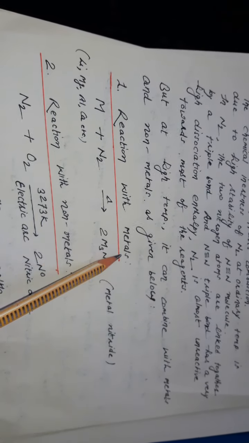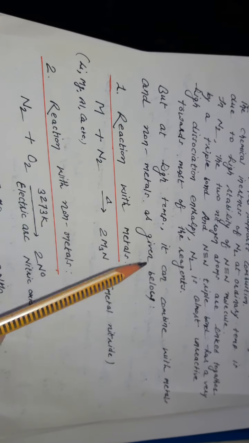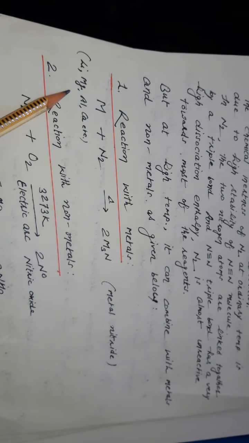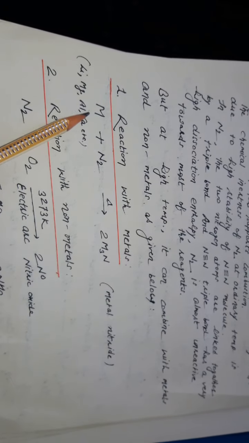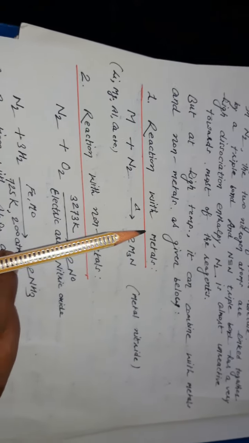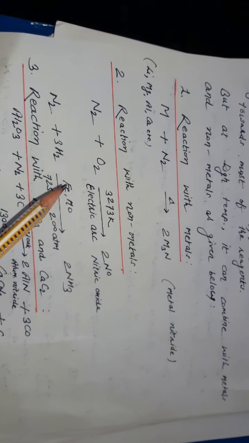First is reaction with metals. When metals react with nitrogen at high temperature, they form metal nitrides. We can take lithium, magnesium, aluminium, calcium, or sodium, which give lithium nitride, magnesium nitride, aluminium nitride and calcium nitride. Second is reaction with non-metals. We are taking two, oxygen and hydrogen.